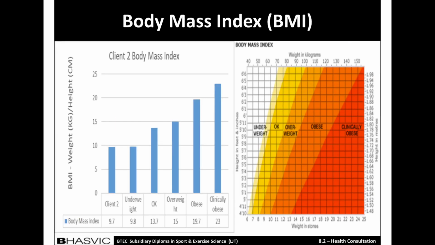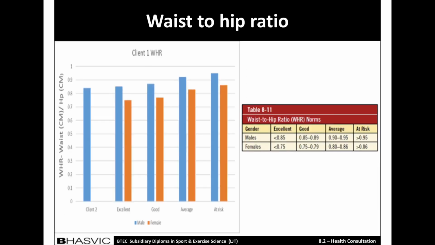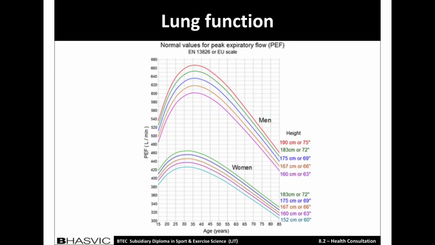Here is the client's body mass index. This is at 9.7, underweight according to the normative data. Next is my client's waist to hip ratio. From the normative data chart, we can see that this is excellent. Finally, we have the lung function test. My client achieved 520. This is very low for my client's height and age.